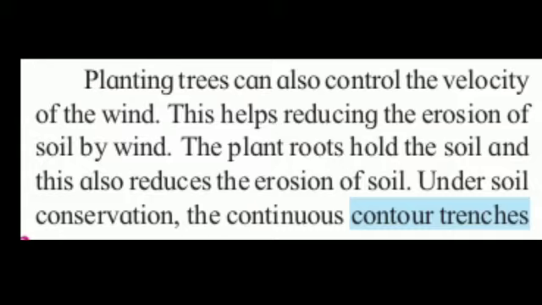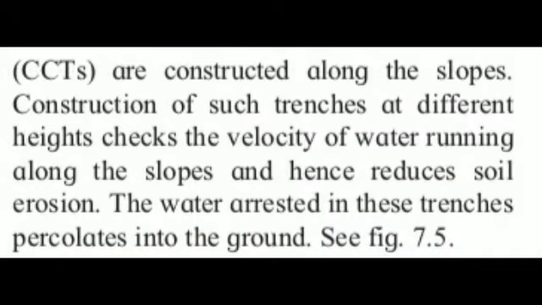Under soil conservation, continuous contour trenches, CCTs, are constructed along the slopes. Construction of such trenches at different heights checks the velocity of water running along the slopes and hence reduces soil erosion. The water arrested in these trenches percolates into the ground.